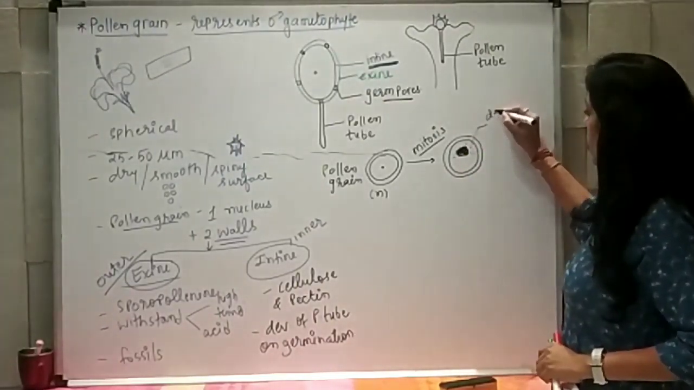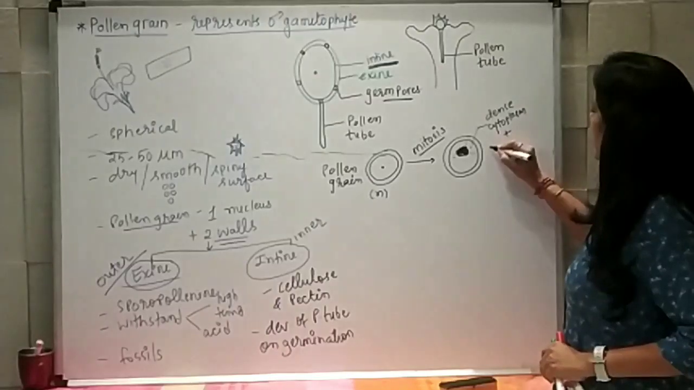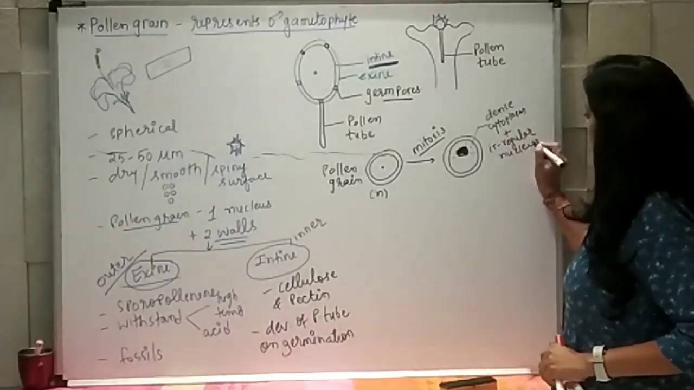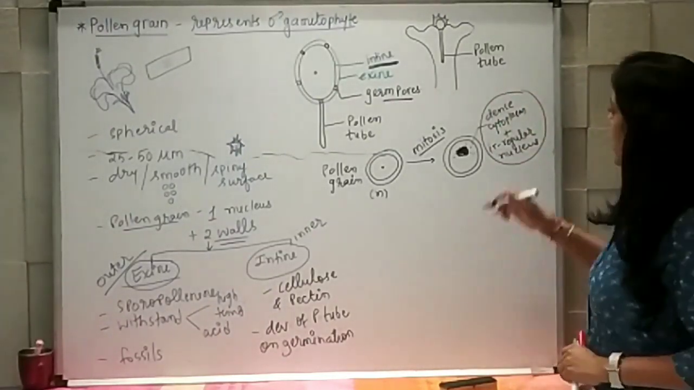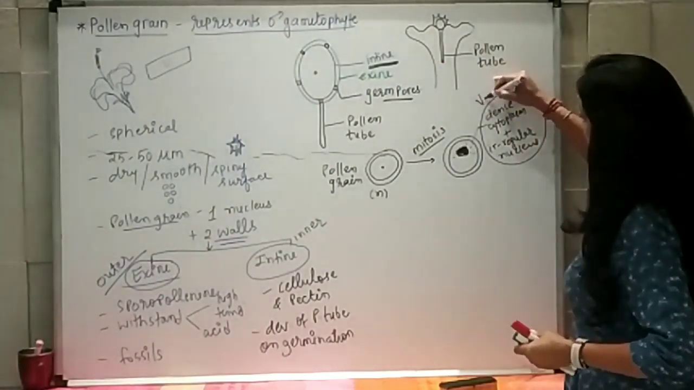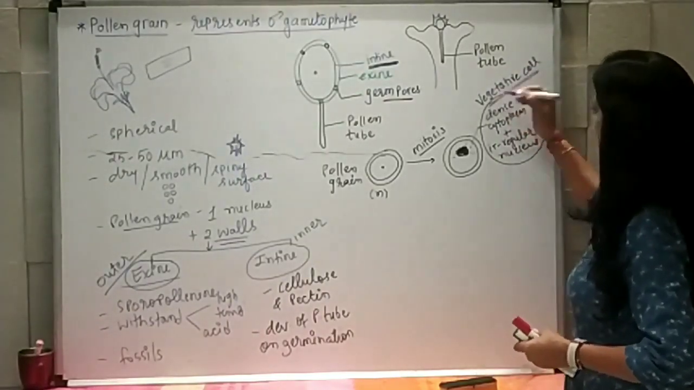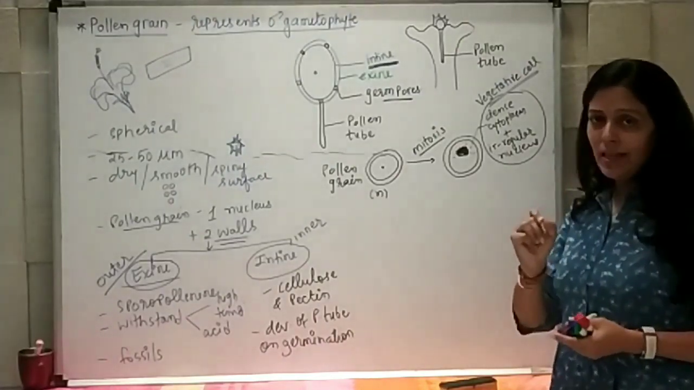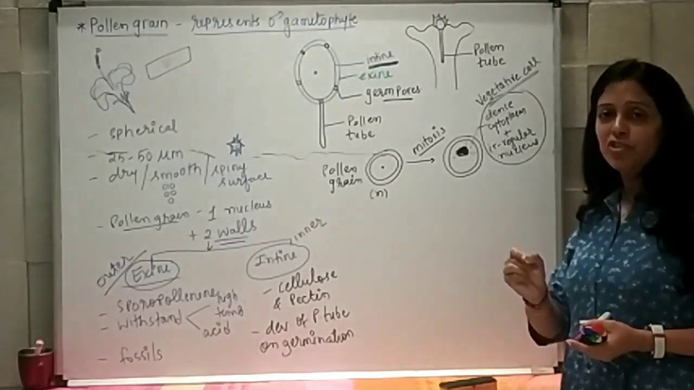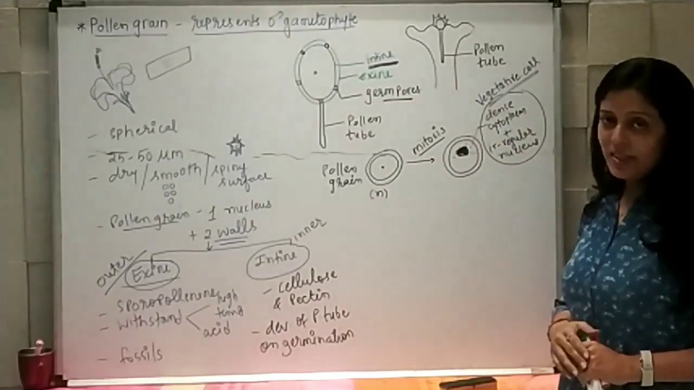So dense cytoplasm with irregular nucleus. This cell is known as vegetative cell. And one more smaller cell, which is also having dense cytoplasm but round nucleus and of spindle shape, which is floating in the cytoplasm of vegetative cell.